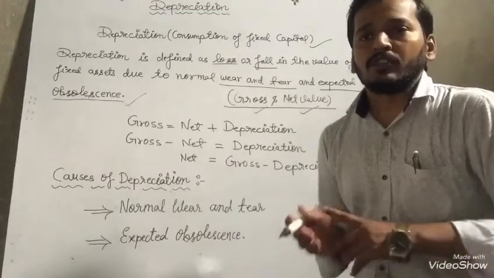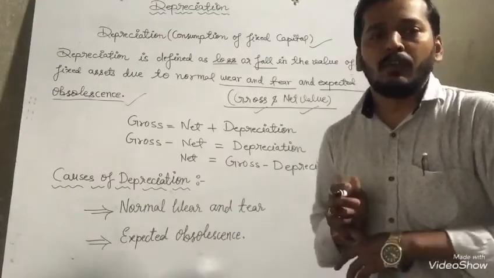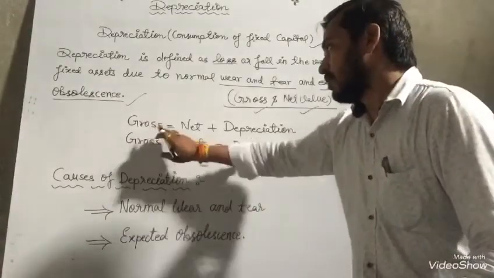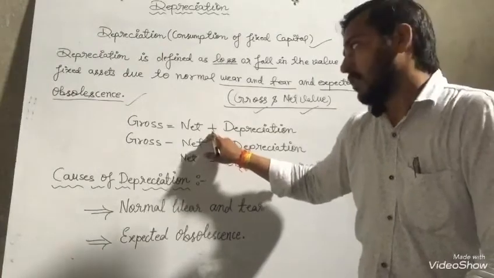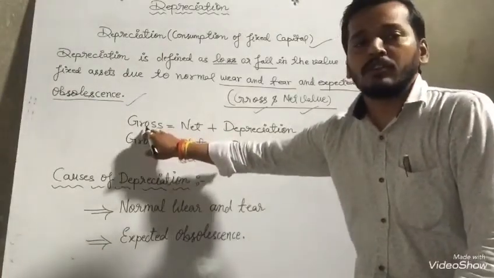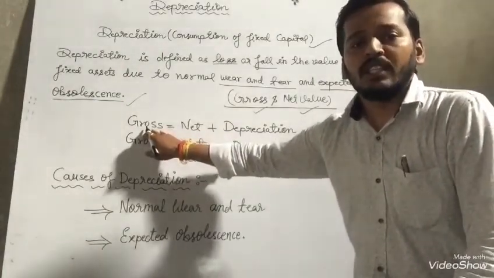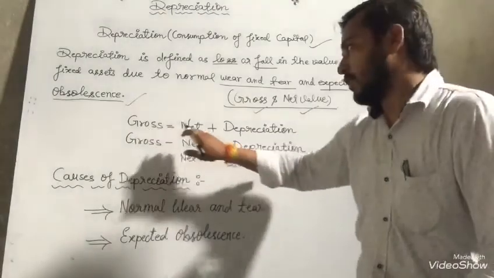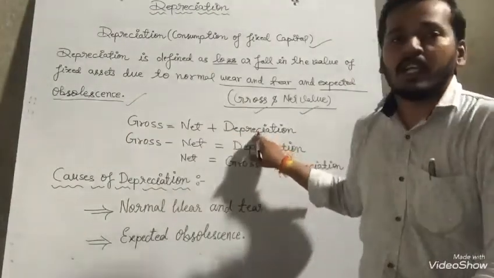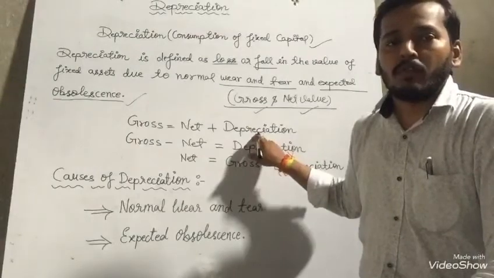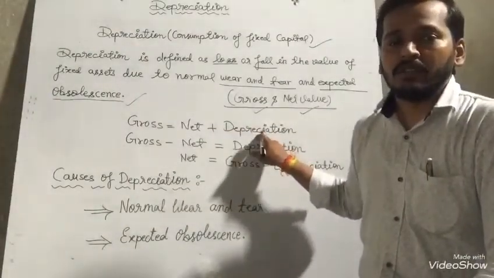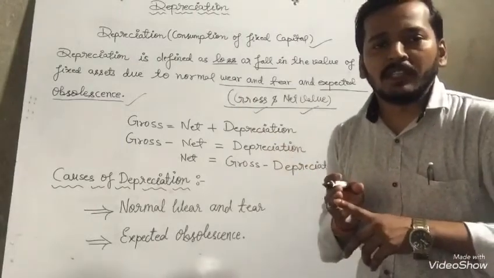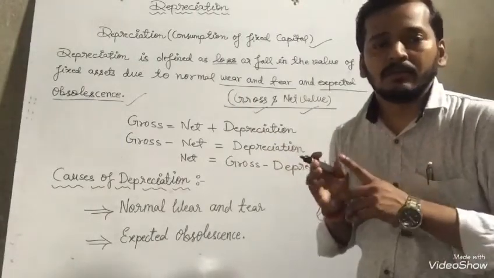In front of you I have written the formula: gross equals net plus depreciation. When you calculate gross, this formula will come in front of you: net plus depreciation.